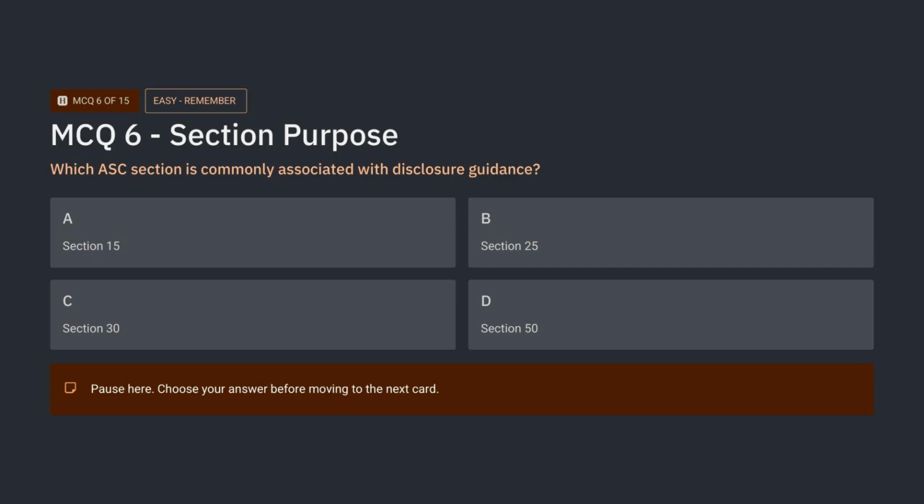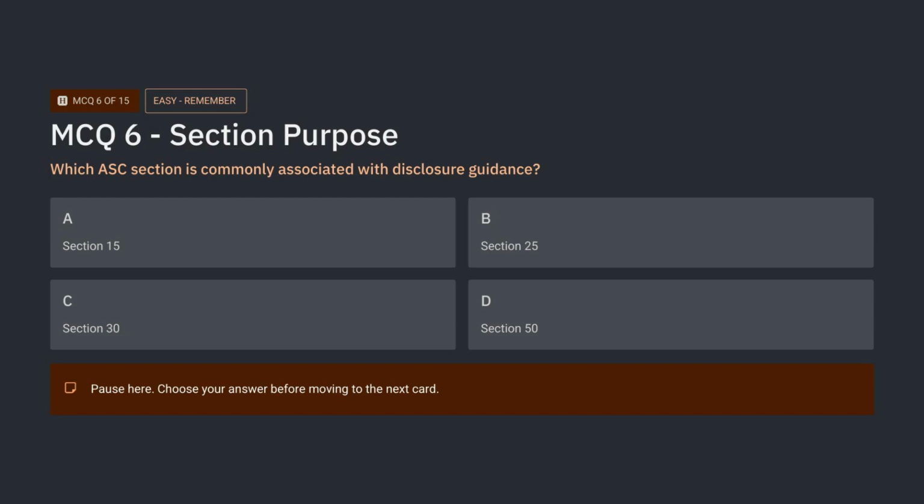Here is question 6. This question tests common ASC section numbers. Focus on the word disclosure. In the codification, certain section numbers commonly signal the type of guidance you are reading. Section 15 often relates to scope, Section 25 to recognition, Section 30 to initial measurement. Which section commonly contains disclosure guidance?